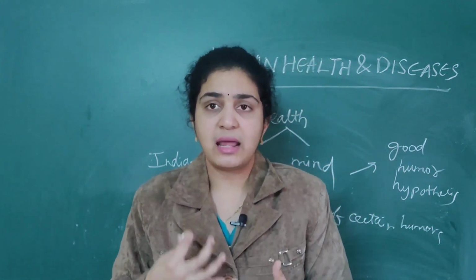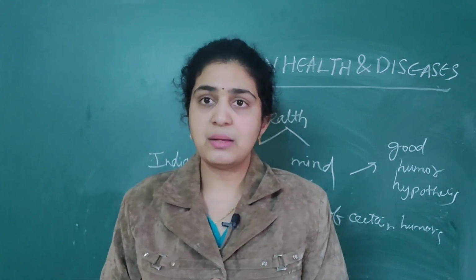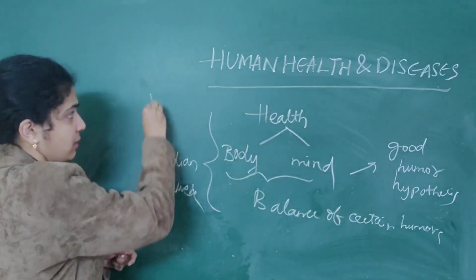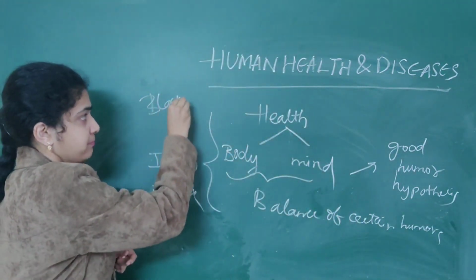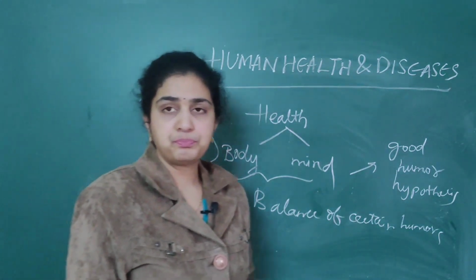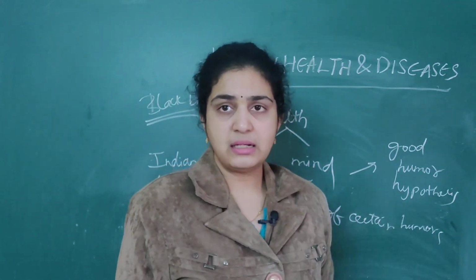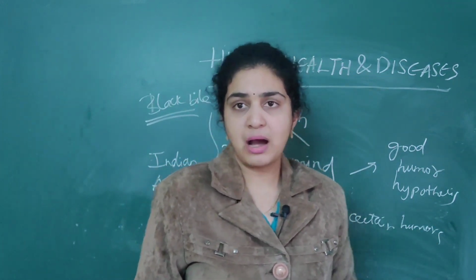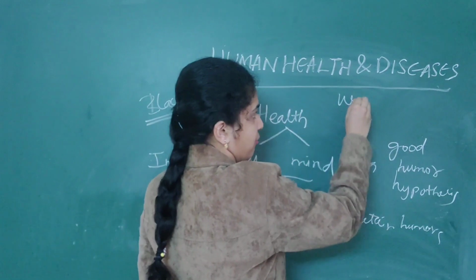That is, their temperature will be very high in persons with black bile. But later, the famous scientist known as William Harvey.